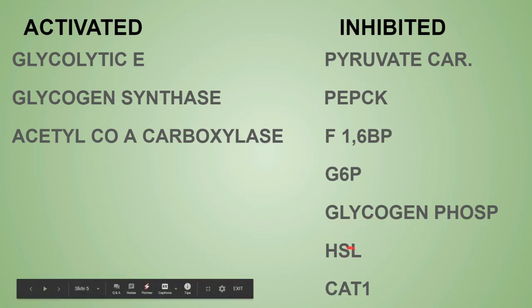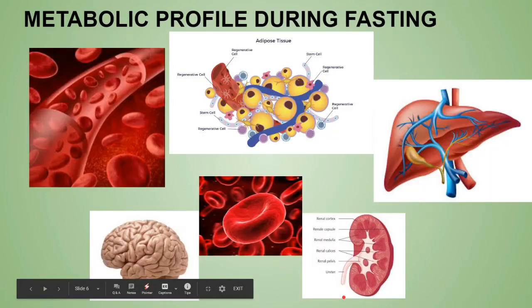Now next is the hormone sensitive lipase. This enzyme basically helps in the mobilization of the stored fats. Now the CAT, or the carnitine acyl transferase 1 enzyme, this enzyme basically helps in the beta oxidation of fatty acid. Now next is the metabolic profile during the fasting condition.